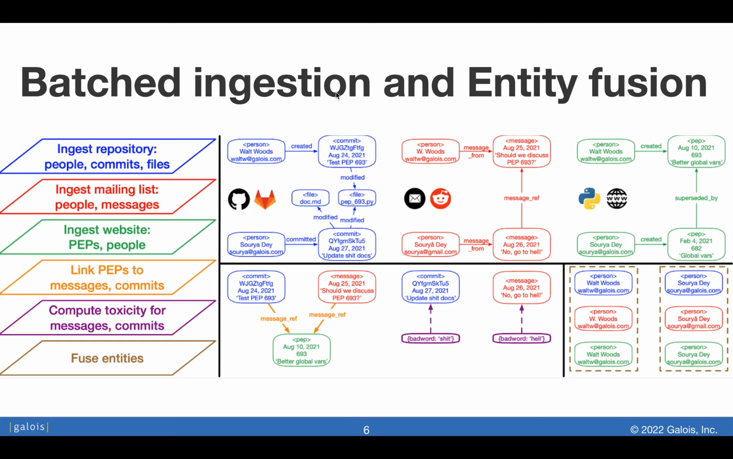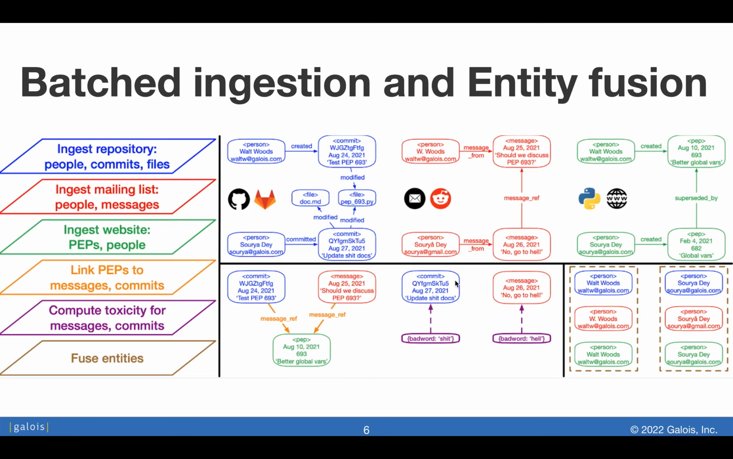So to dive a little bit deeper, the blue batch here ingests data from a repository, which creates person, commit, and file nodes, which are linked together by the edges. Then the red batch, which is separate from the blue one, ingests data from a mailing list. This one ingests data from a website, and we have scripts and ingestion modules to do all of these. This particular batch, the fourth one, links the previous batches together by pointing commits and messages to the Python enhancement proposals that they discuss.